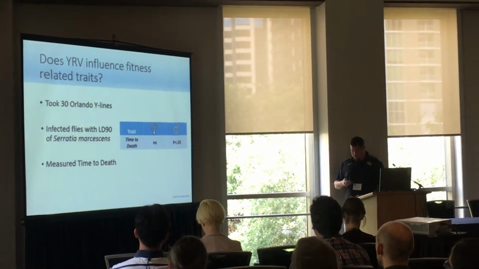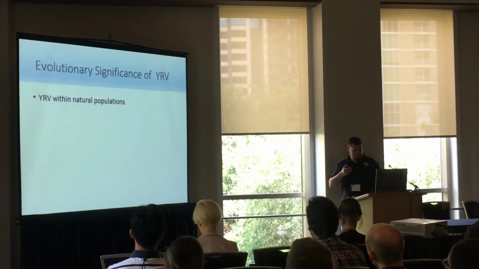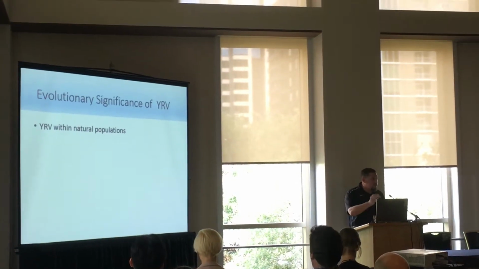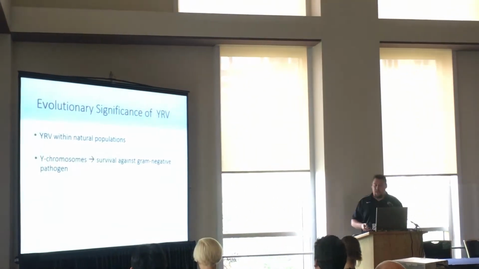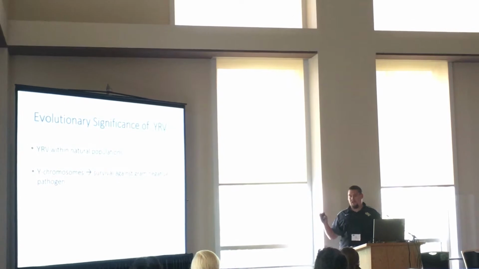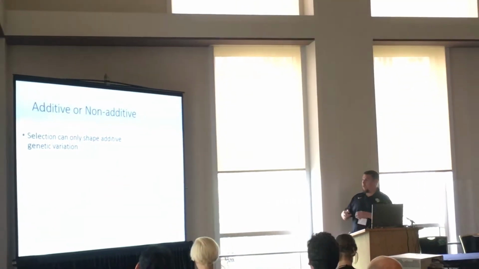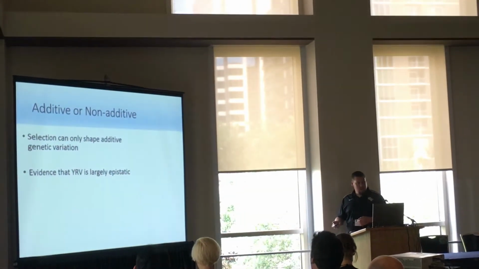So what this data suggests is that YRB does exist within this natural population, that Y chromosomes influence the survival of these organisms, and what we can say is it looks like Y chromosome is influencing this fitness-related trait. So, jumping around.